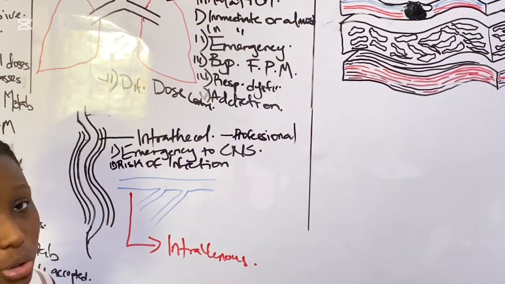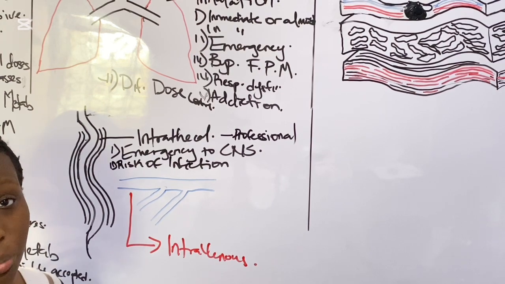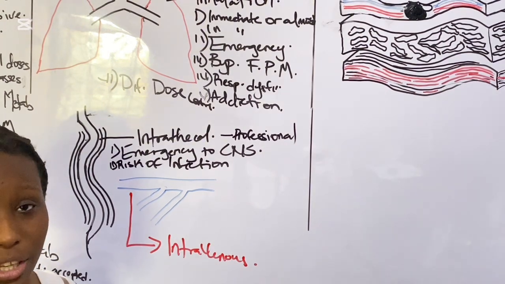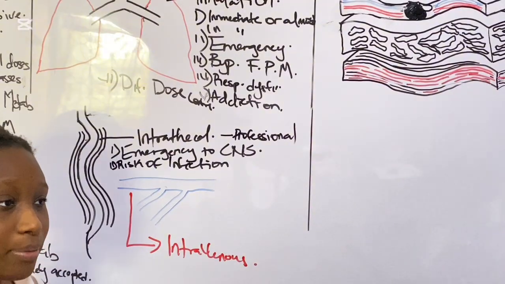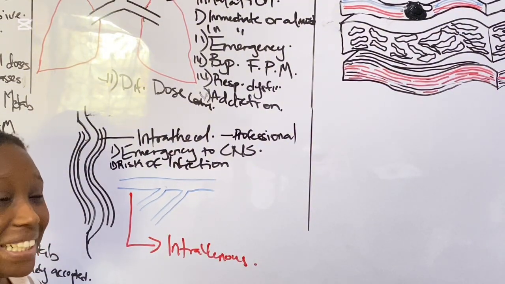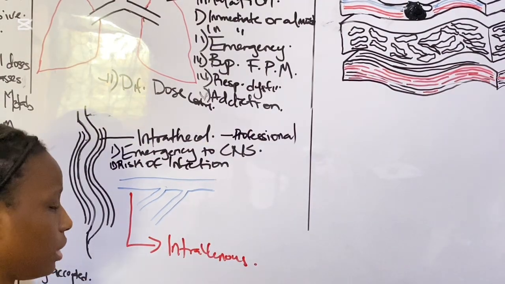The intravenous route is an extremely common route of administration in the hospital for patients that have been admitted or patients that are comatose. It is very important because the drug would have 100% bioavailability.